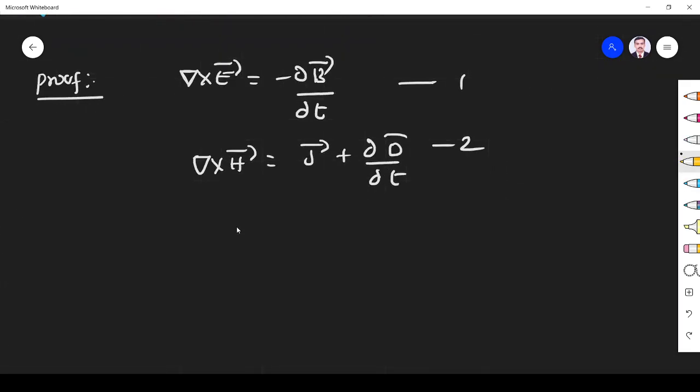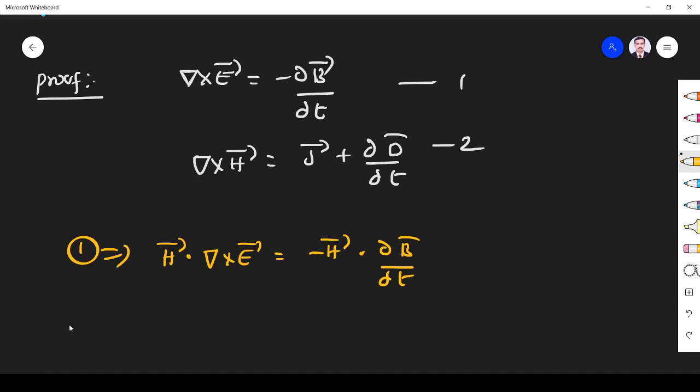So take H dot del cross E. Take dot product with H, so minus H dot dou B by dou T for equation 1. For equation 2, take E dot.